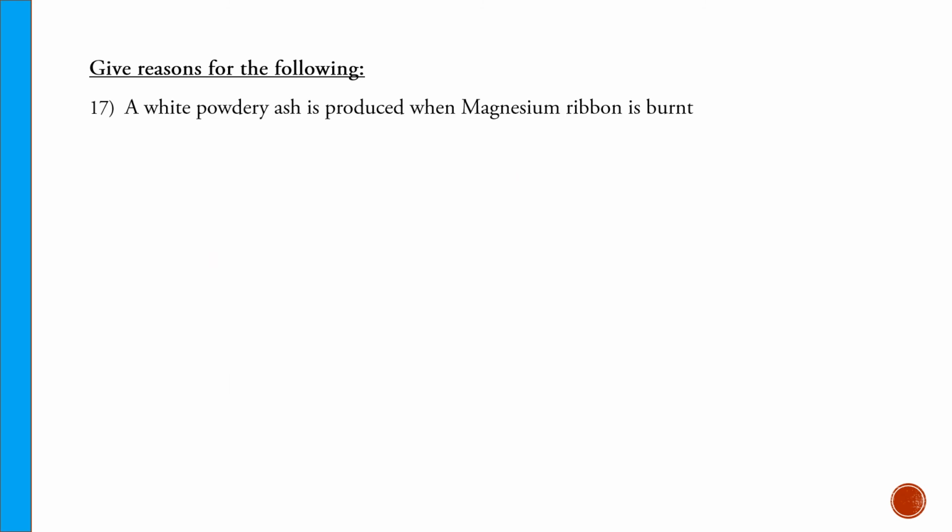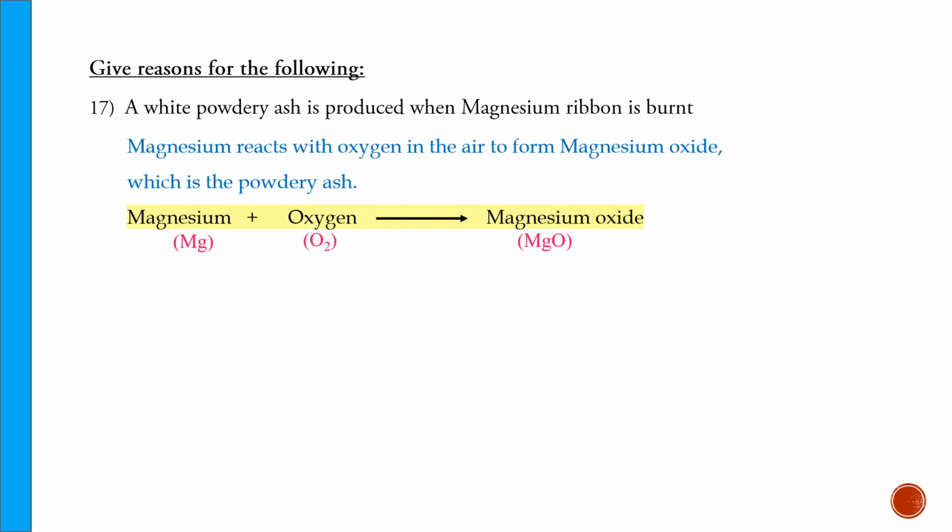Again, give reasons for the following. A white powdery ash is produced when magnesium ribbon is burnt. Burning means reaction with oxygen. So when magnesium ribbon is burnt, magnesium reacts with oxygen. Magnesium plus oxygen, and this reaction gives magnesium oxide, the product, which has the texture of a powdery ash. That's why you are getting a white powdery ash when magnesium is burnt.